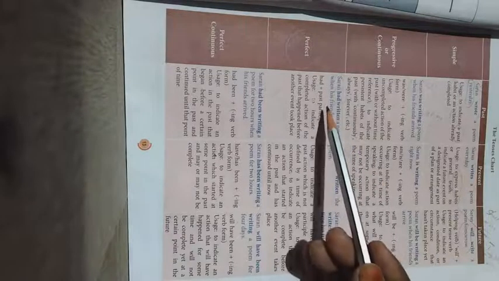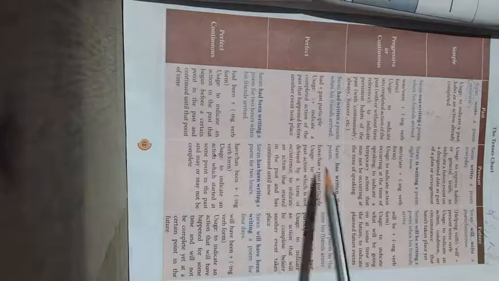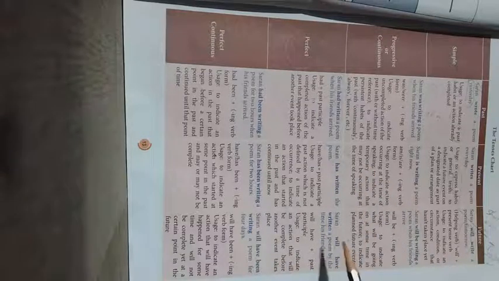In the past perfect, you have to use had, whereas in the present perfect, it will vary according to the subject. Whereas in the future, you have to go only for will have with the V3. So what is the usage here? An action that will be complete before another event takes place. Saran will have written a poem by the time his friends arrive.